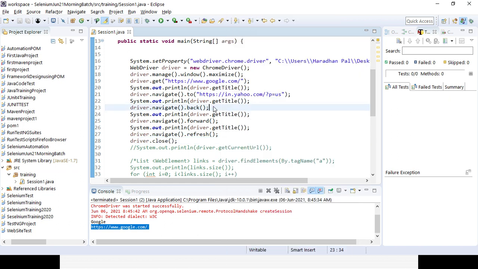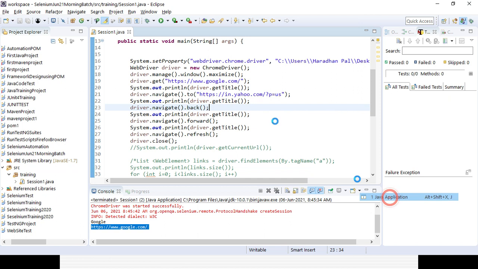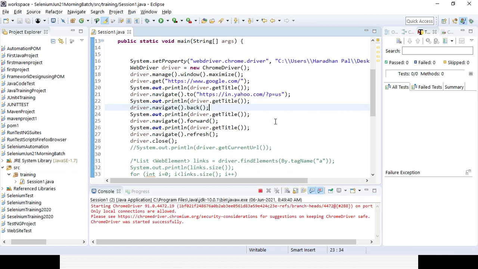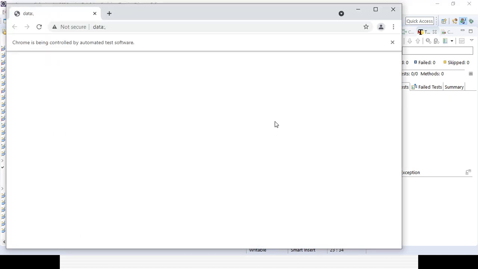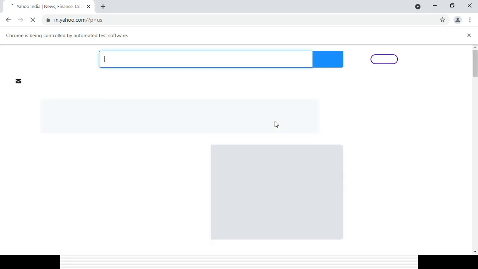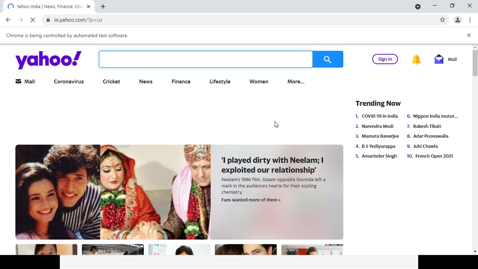Let's try to run as Java application. So you can see first it opens the Google page, then it navigates to the Yahoo page. Once the Yahoo page is loaded, it will navigate back to the Google page again, then navigate forward to the Yahoo page again.